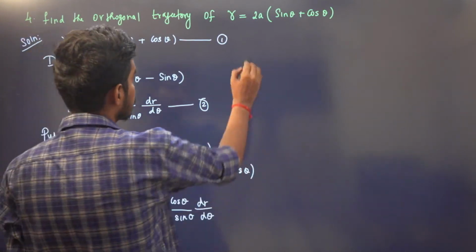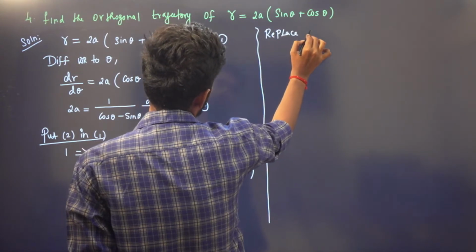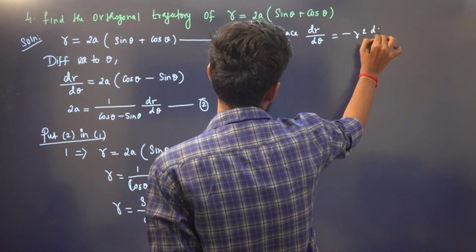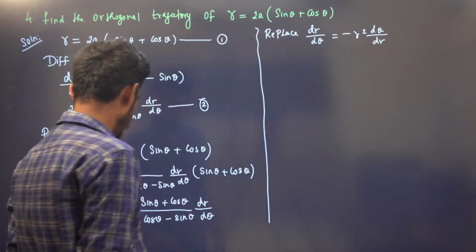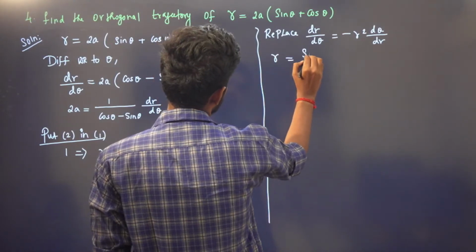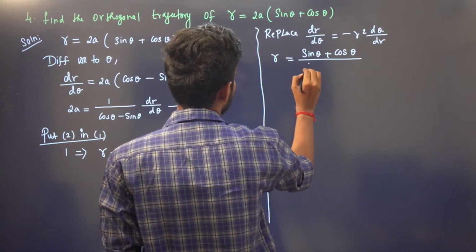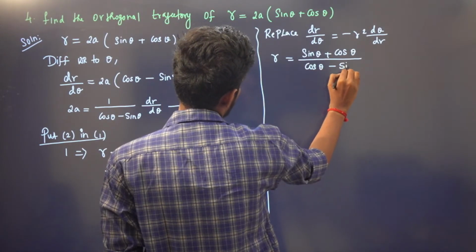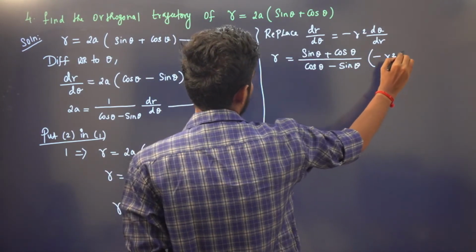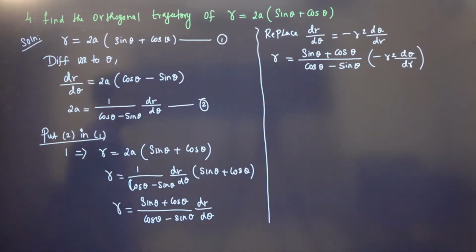So replace dr by d theta as minus r square d theta by dr. So this will become r is equal to sin theta plus cos theta divided by cos theta minus sin theta times minus r square d theta by dr, right?